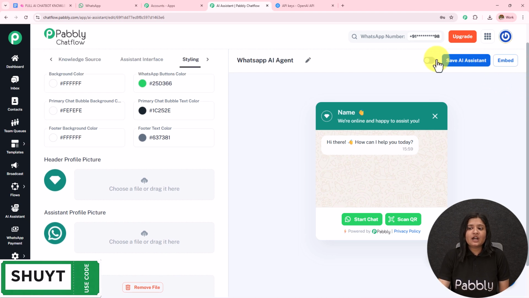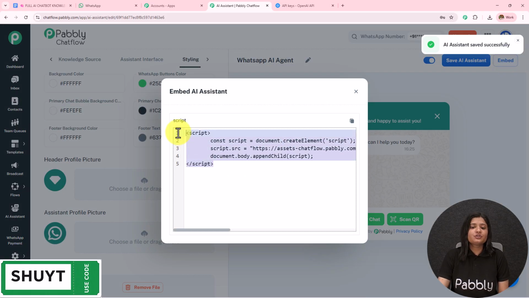After doing all this, you have to toggle on this button to keep this active, and you have to save this. If you do not save this, all this will be lost. So here, the AI assistant saved successfully. You can also embed this AI assistant using this code on your website, and whenever someone clicks on that, they will be redirected to the WhatsApp conversation.